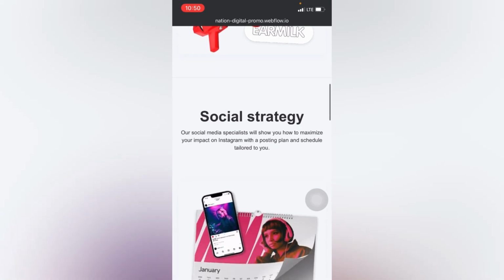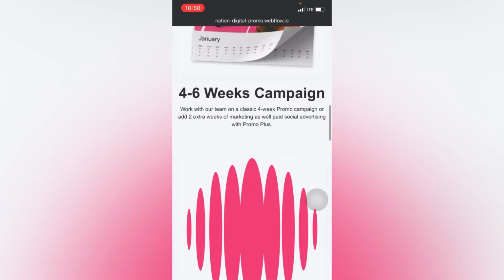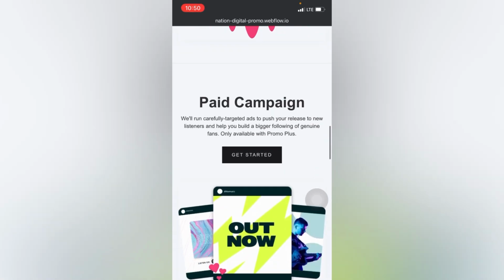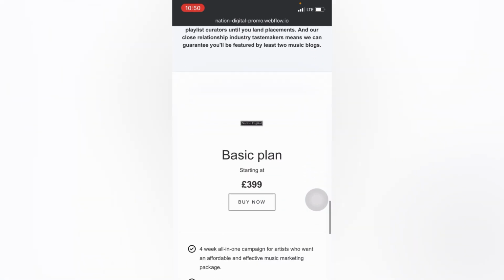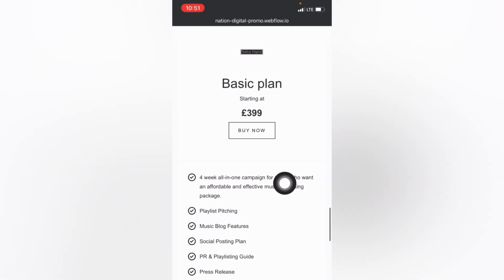So literally, you could just go through the page right here to read their terms and conditions and also what you're going to be getting. Basically, if you look at their price right here, you could see that you could get started for just £399 for their basic plan. So basically that is their basic promotional plan, and you can see right here that these are all the features you're going to be getting.